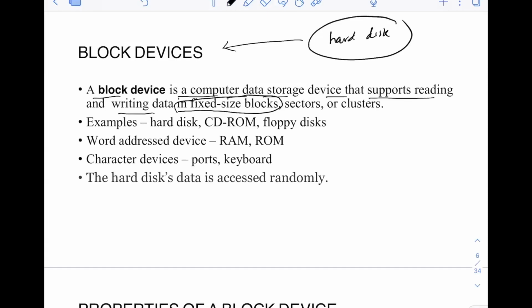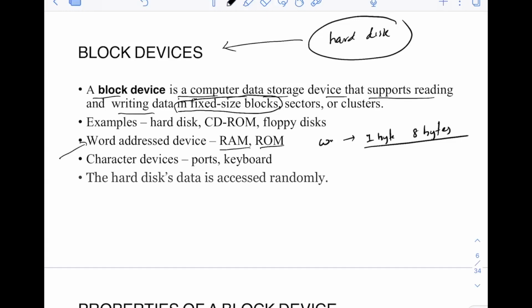Of course, we have other types of devices also, like word address devices, such as RAM. We have already discussed RAM. In RAM, if you need to access data, you access it in terms of words. A word is typically anywhere from 1 byte to around 8 bytes. RAM and ROM are examples of word address devices.